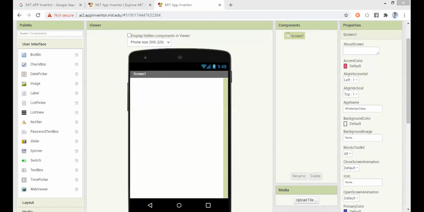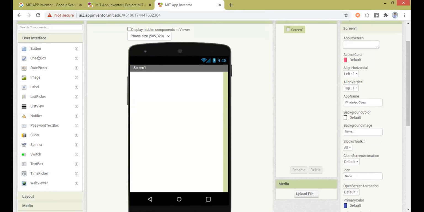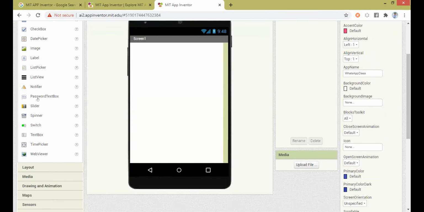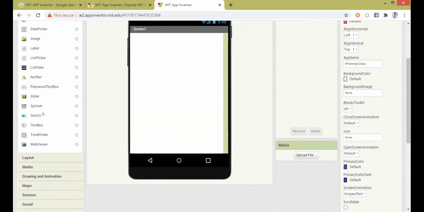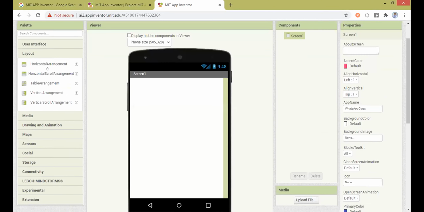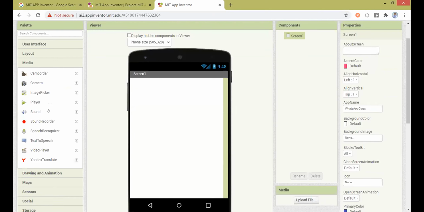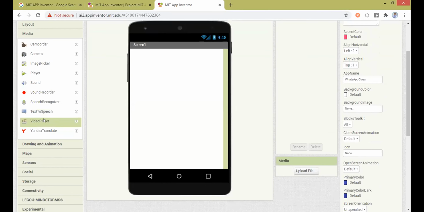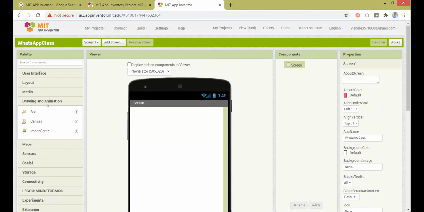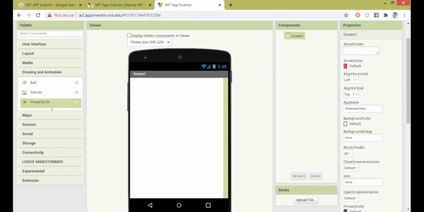Fine. So getting back here, so these are some of the components which you use inside your app. For example, a button, a checkbox, a date picker, image, label, list picker, list view, notifier, password text box, slider, spinner, switch, text box, time picker, and web viewer. All these are the user interface. And there is a lot more, okay? Once you click on layout, you have horizontal layout, horizontal scroll layout, table layout, vertical layout. Then media, when you go to media, you have the video recorder, camera, image picker, player, sound recorder, speech recognizer, text to speech, video player, translation service. Then when you go to drawing and animation, you have ball, canvas, and image sprite.